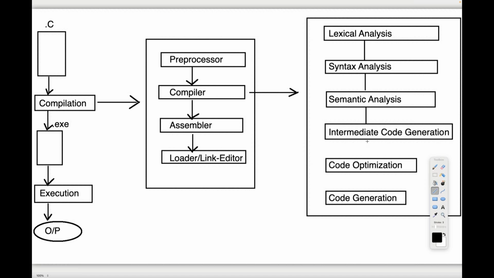Now the point is, I don't require all these phases immediately. Why? Because what I require is the preprocessor only, and the preprocessor-related content is already given. But in the future I'm going to use that compiler internal structure, and because of that I'm giving clarity here itself.